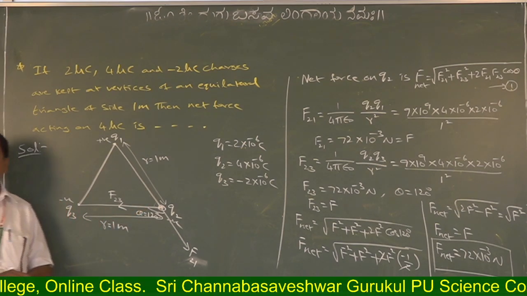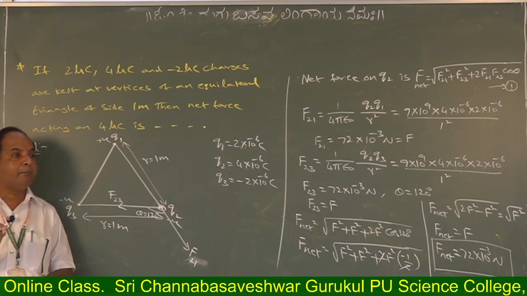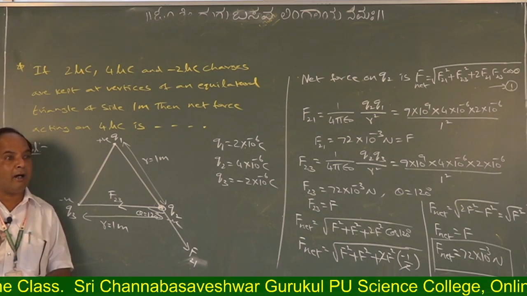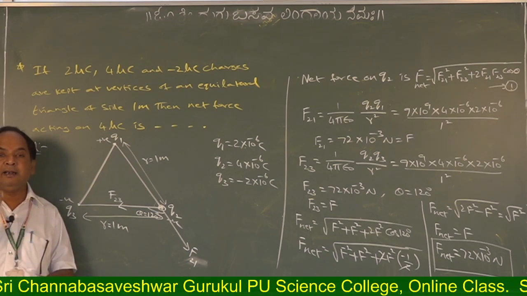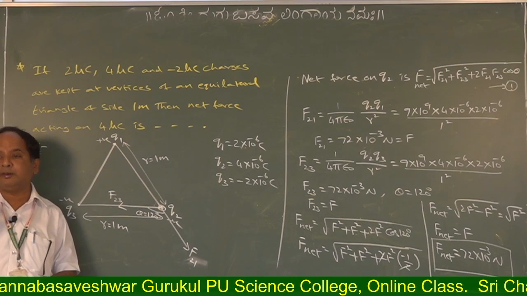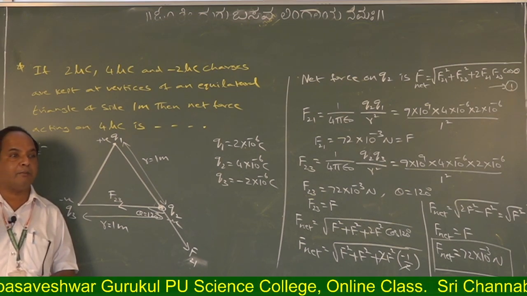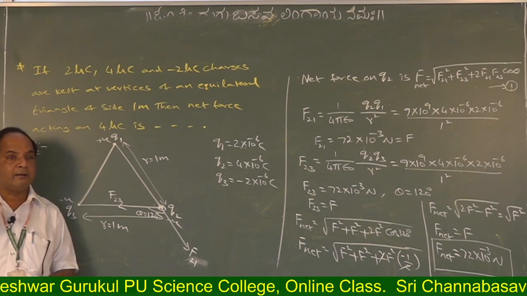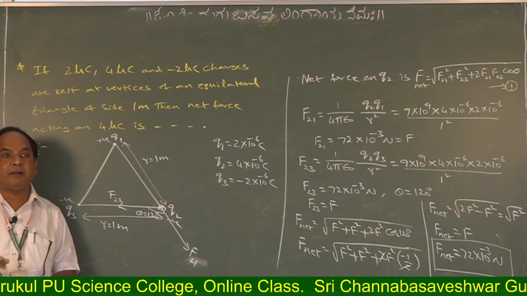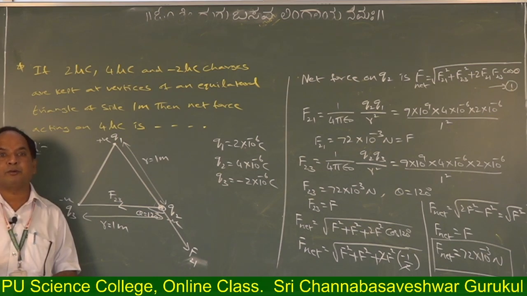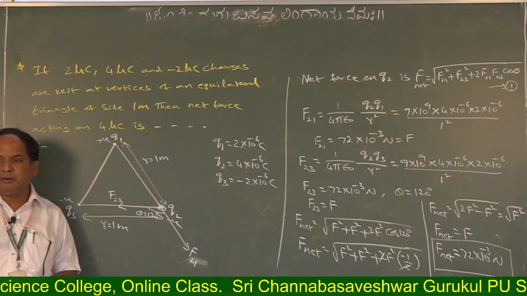Okay? So you should keep the arrow mark only on the charge on which we are able to find out the net force. In that direction only you should take the arrow mark. That means the direction of motion of the charge where we are able to find out net force.